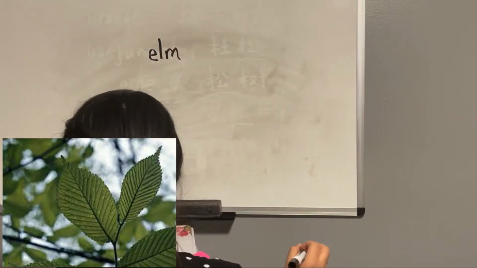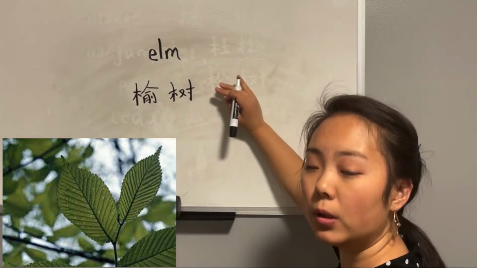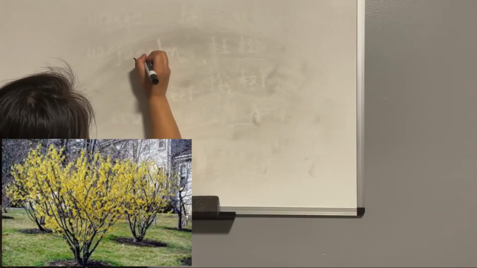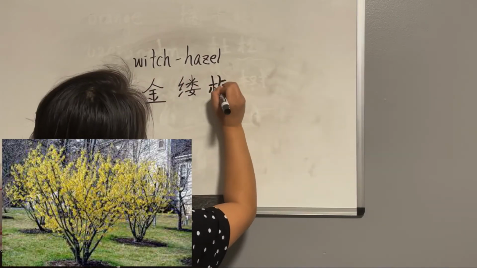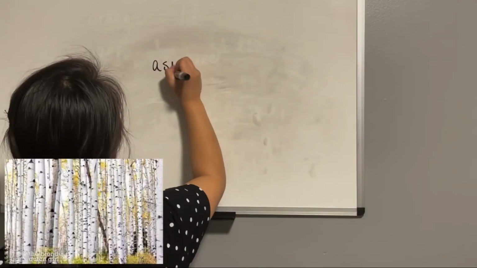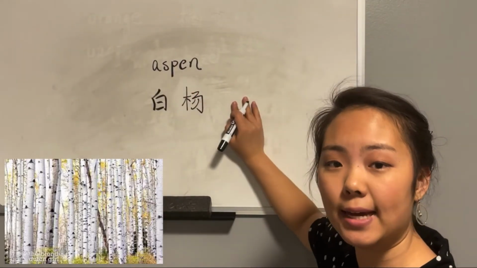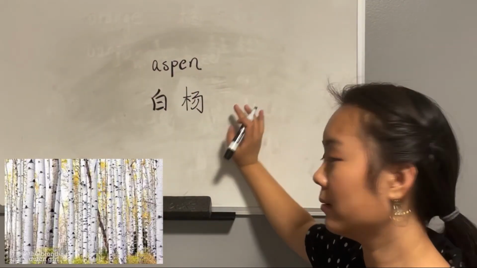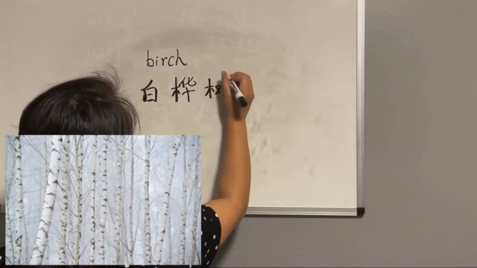Elm, 榆树. Witch hazel. This one's pretty cool. Witch hazel is 金缕梅. Aspen is 白杨. Birch, similar to aspen, is 白桦树.